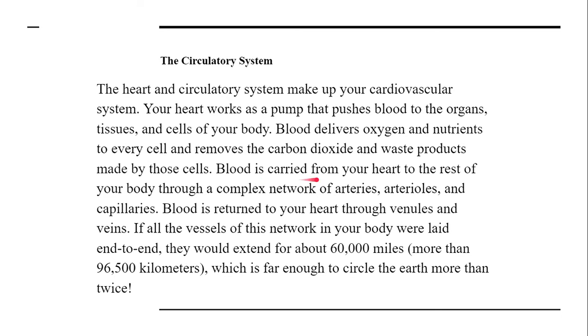Blood is carried from your heart to the rest of your body through a complex network of arteries, arterioles, and capillaries. All arteries carry oxygenated blood, as I have said earlier. The exception is the pulmonary artery, which carries deoxygenated blood. All veins carry deoxygenated blood, the exception being the pulmonary vein, which carries oxygenated blood.